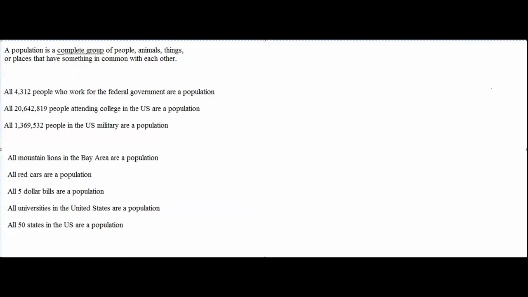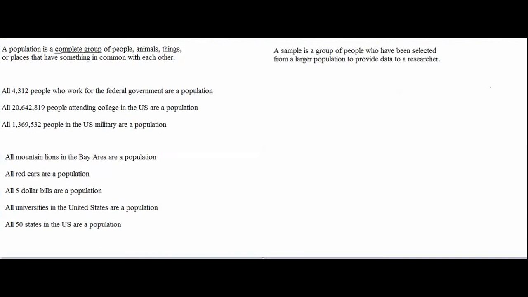The group of selected population members that the researcher collects data from is called a sample of the population. Let's think of some examples of samples. If I ask 100 college students to tell me how many text messages they send each week, then those 100 college students are my sample. They are the 100 college students who are providing me with data.